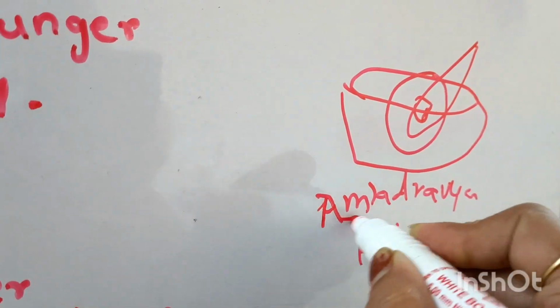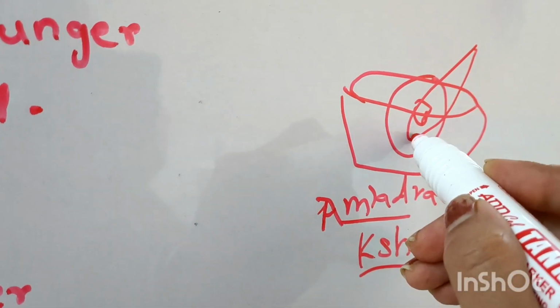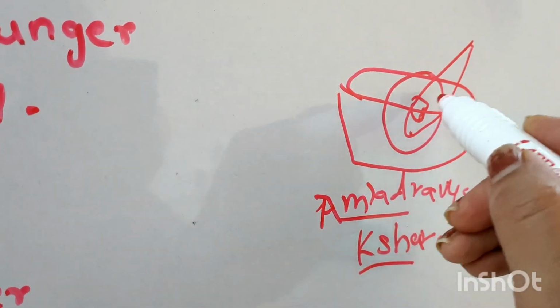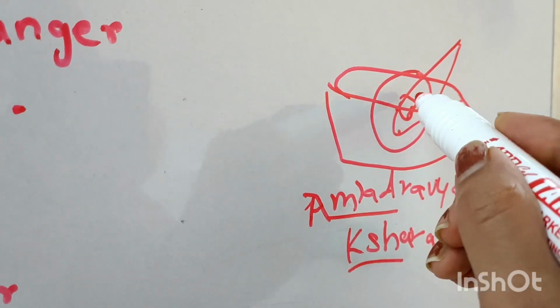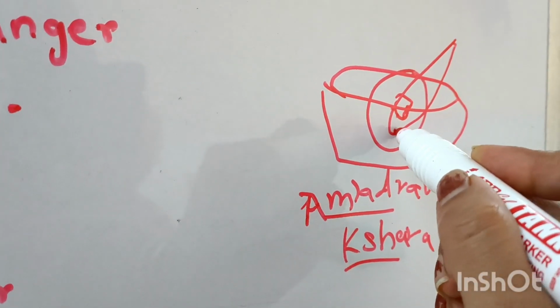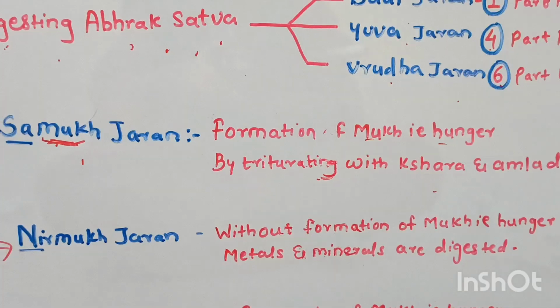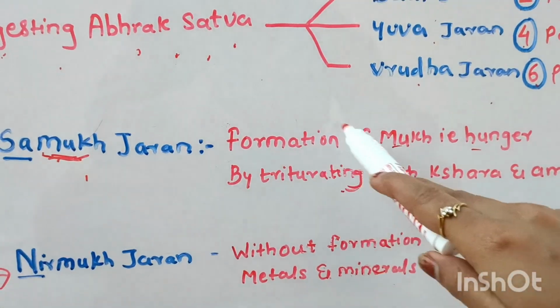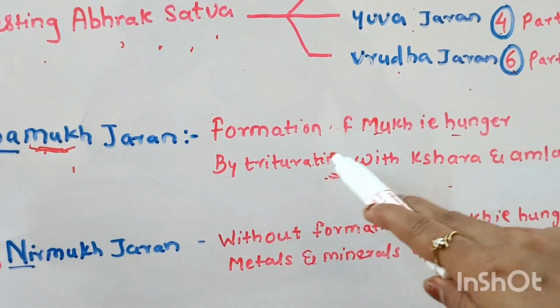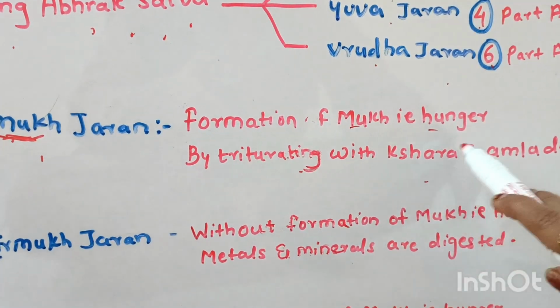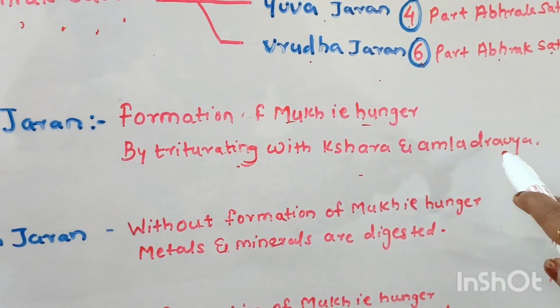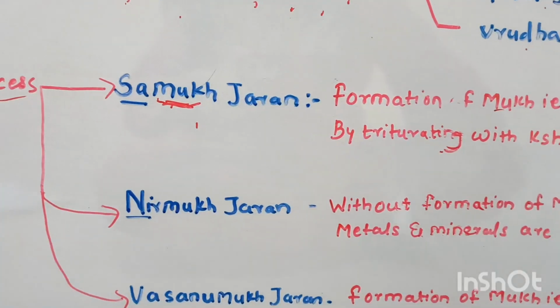What will these two dravyas do? They will create hunger, and therefore the parad will have the capacity to digest metals and minerals, and therefore it is called samuk jaran. That is the formation of mukha, that is hunger, by triturating it with kshara and amla dravya.